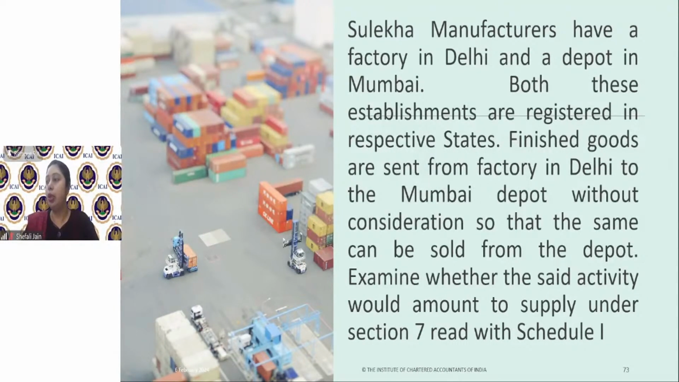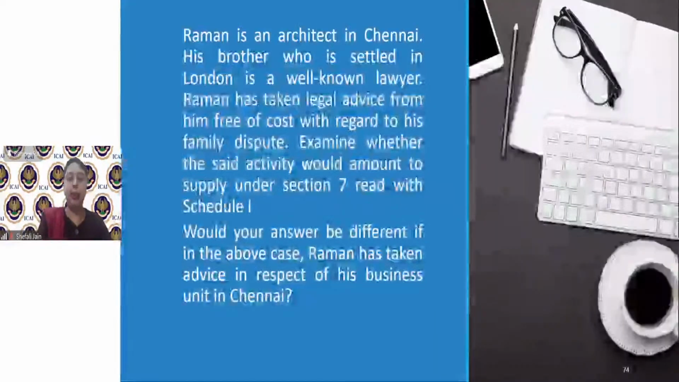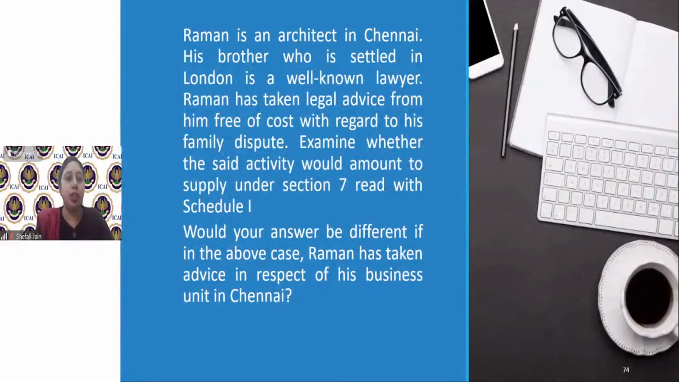So the distinct person concept, I think, is clear to everyone because all of you have answered it correctly. Raman is an architect in Chennai. I think we have covered these types of questions so many times before. These are test-your-knowledge questions from the study material, and now they are a cakewalk for you, so all of you can answer them correctly. Raman is an architect in Chennai. His brother, who is settled in London, is a well-known lawyer.